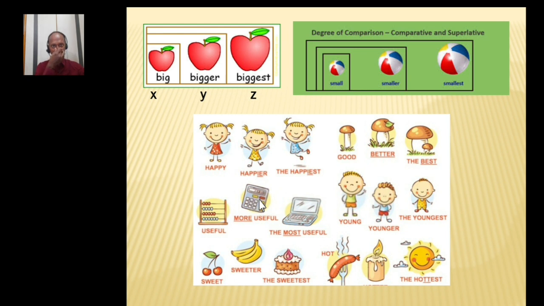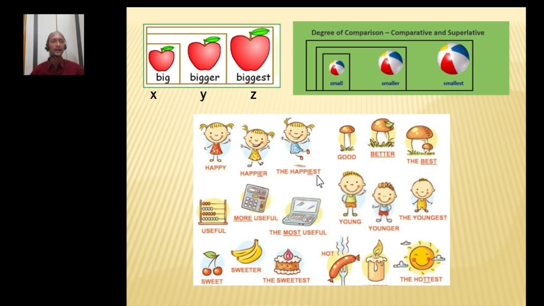You see, X, Y, Z, three apples are there. If I say X is big apple, Y apple is bigger than the X apple, and Z apple is the biggest one. In the same way, if I say about this one ball only, I say small. And if I compare these two balls, then I say this one is the smaller one and the smallest. So when the comparison is made between two, comparative form, and more than two, it takes the superlative degree.